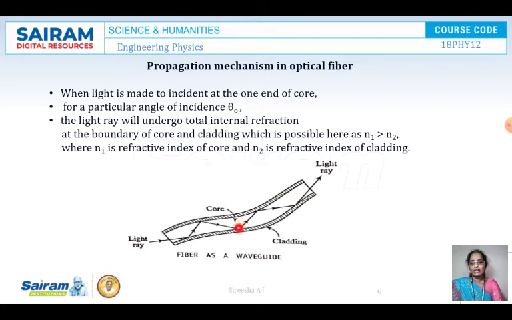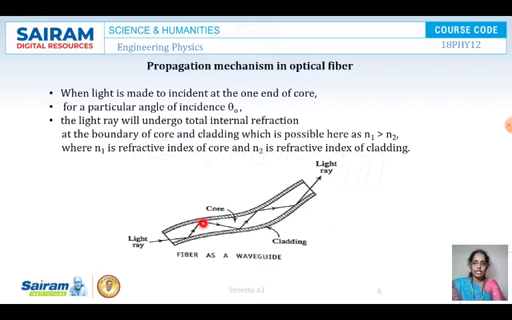When does total internal reflection happen? When the ray passes from a denser medium to a rarer medium. Here, as I told you, the core has a higher refractive index, so the core is the denser medium, and the shaded region is the cladding, which has a lower refractive index. So when a ray passes from a denser medium to a rarer medium, for a particular angle of incidence greater than the critical angle, the ray is totally reflected back. It is called total internal reflection.